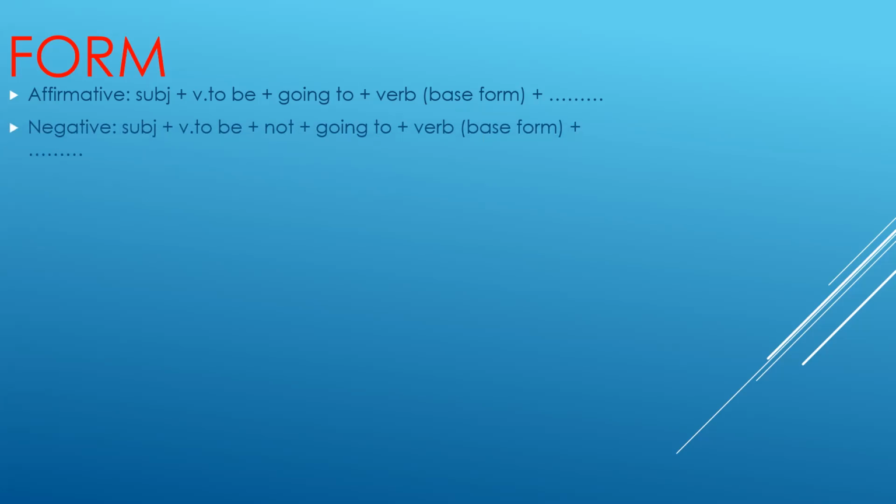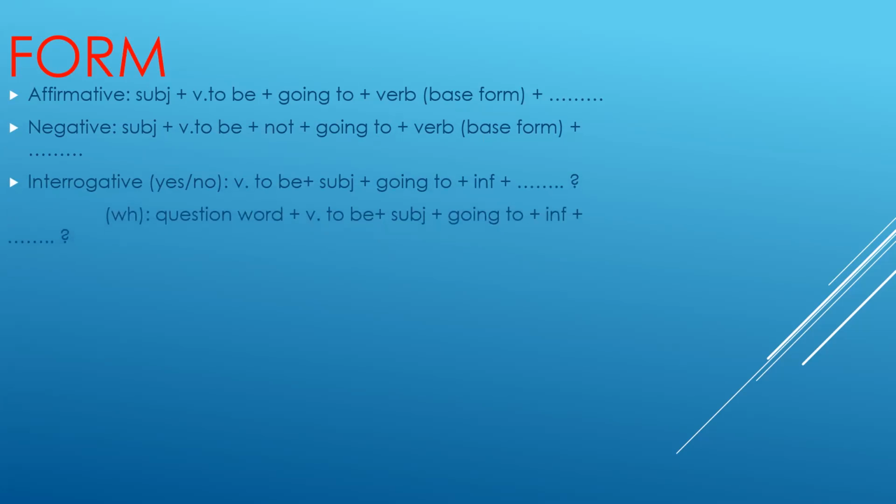The negative, the subject plus verb to be plus not, is not, am not, are not, plus going to, plus the verb in the base form. The interrogative or the question, if it's a yes or no answer, we add verb to be, is or am or are, and then the subject, and then going to, and the infinitive. If it's a WH question, add the question word, plus verb to be, plus the subject, plus going to, plus the infinitive.